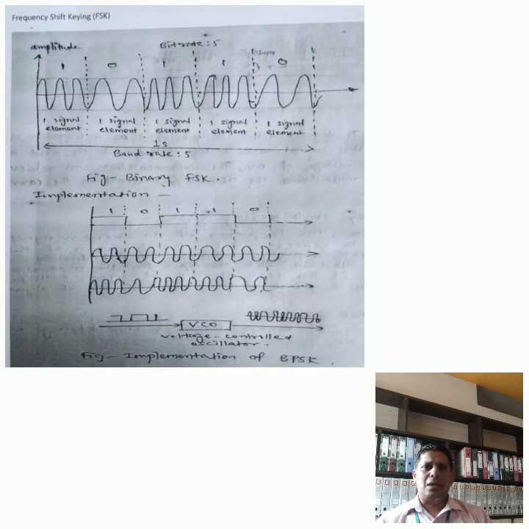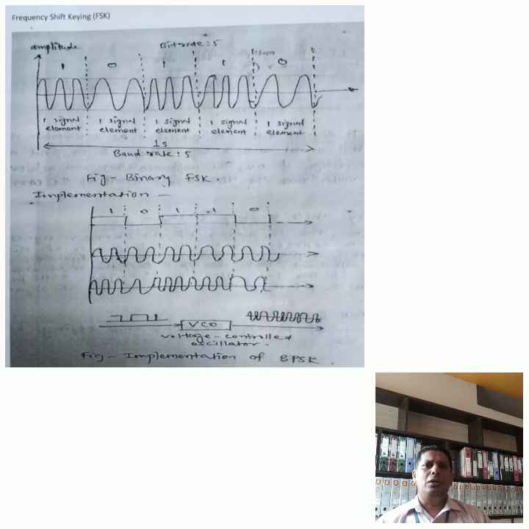Here digital signals are converted into BFSK by using the voltage controlled oscillator, that is VCO. There are 2 implementations of BFSK, one non-coherent and the second coherent. In non-coherent BFSK, there may be discontinuity in the phase when one signal element ends and the next begins. In coherent BFSK, the phase continues through the boundary of 2 signal elements.